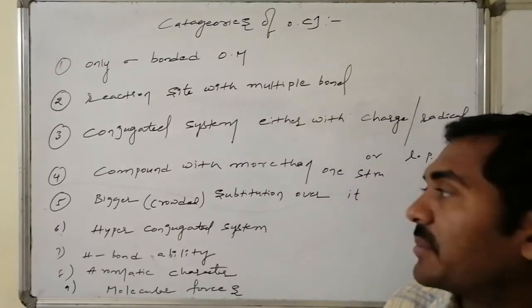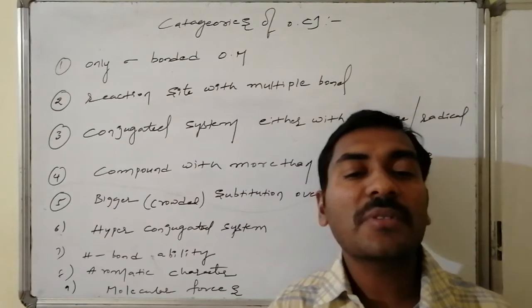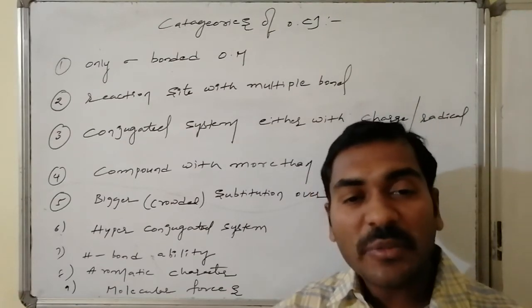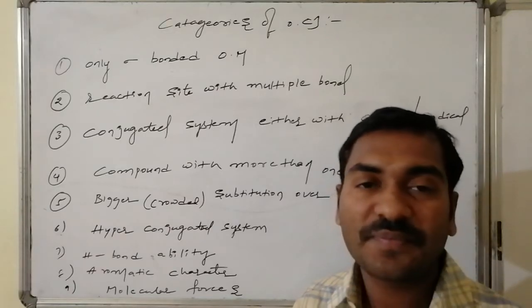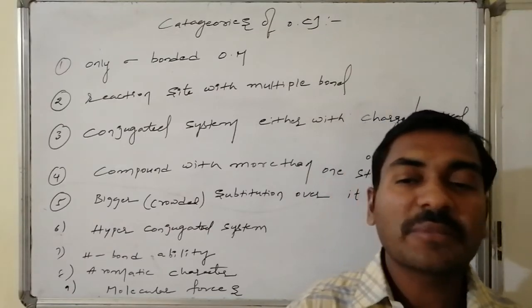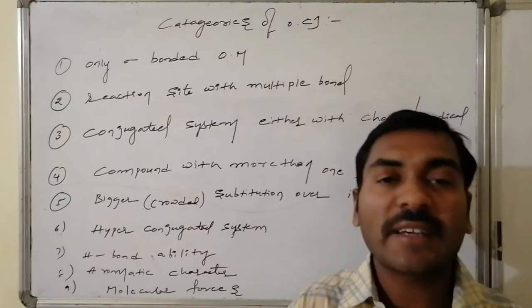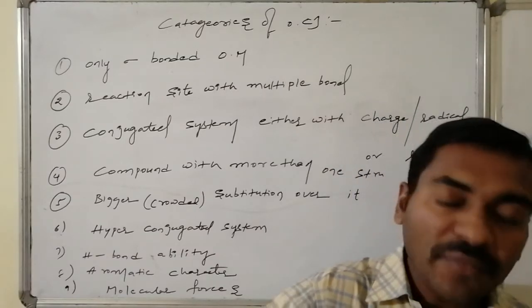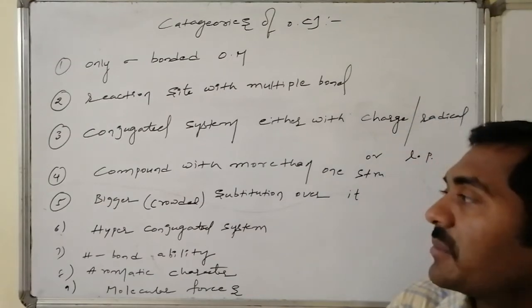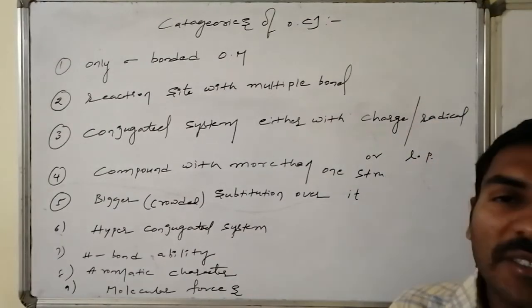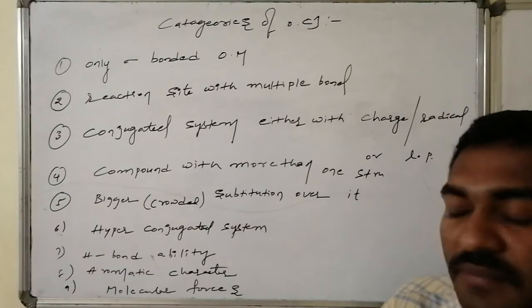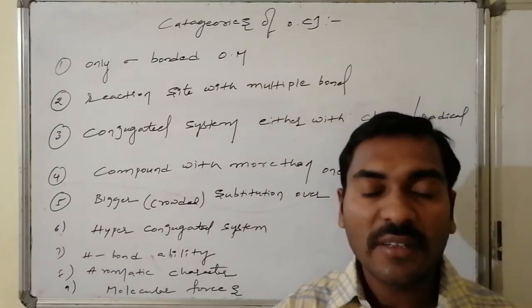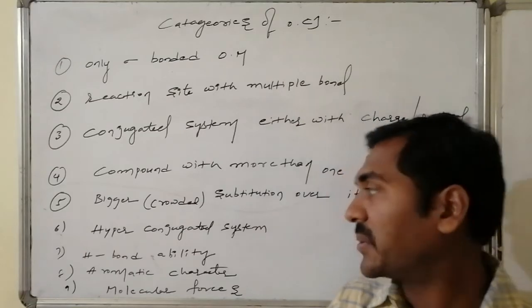And there are certain compounds which exhibit more than one Lewis structure. We can't write a single structure for such kinds of compounds, whereas the practical structure is different, and how such organic compounds are going to be affected if they participate in chemical transformation. Similarly, crowded substitutions if present over the system. Hyperconjugation, a special case, that is a double bond system connected with a carbon associated with hydrogens.